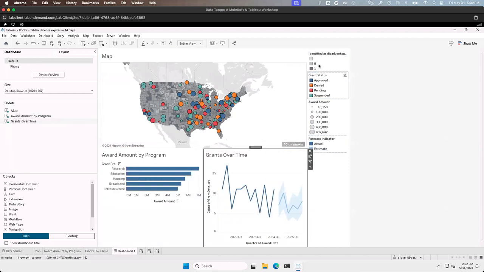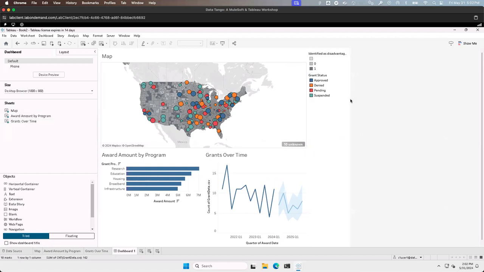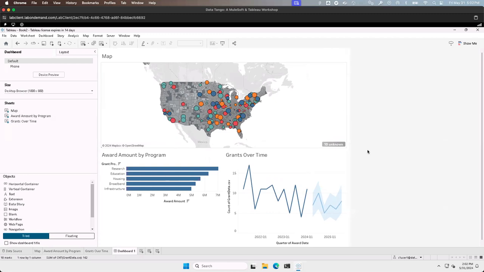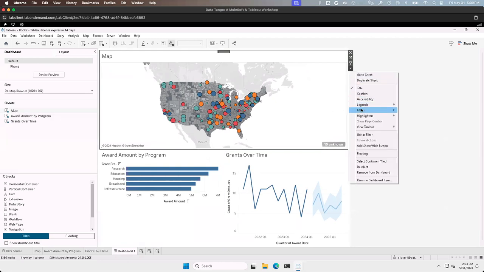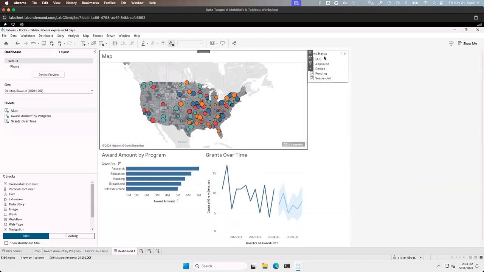I see here that I've got quite a few legends. You can either keep these and relocate them. In this case, I'm just going to get rid of them to save some space here. But I do want to go ahead and add in that filter that I had created. I can do so by clicking on any of these sheets, dropping down and adding the filter. In this case, let's do grant status. Now I have an interactive dashboard.